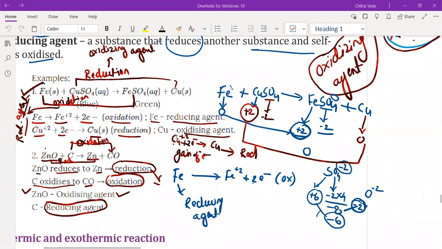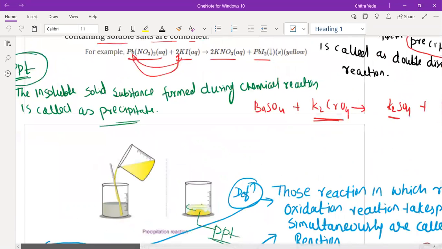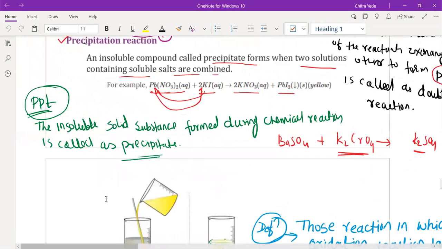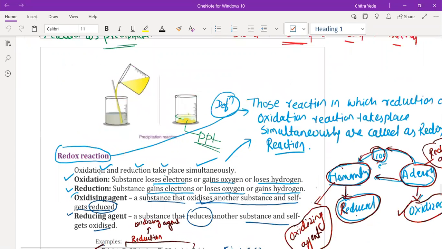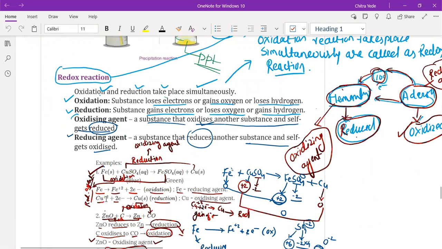Yes, sir. Okay. Have you understood about oxidation, reduction reaction and redox reaction? Any doubt? If you have any doubt, just ask me. We'll solve the doubt. Can you give one more example for oxidation and reduction reaction? Yeah, wait a second.